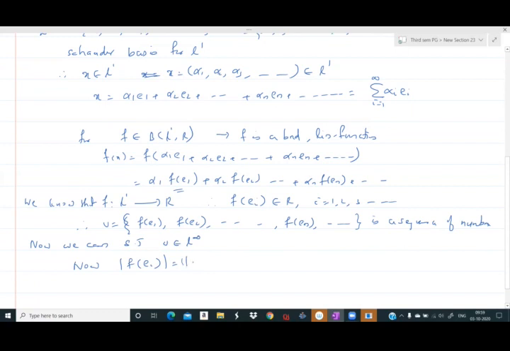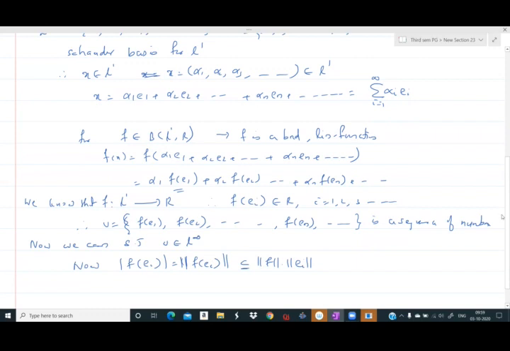So in R, norm is equal to modulus, and this is the norm of f of ei. And we already know that this is less than or equal to norm of f into norm of ei.